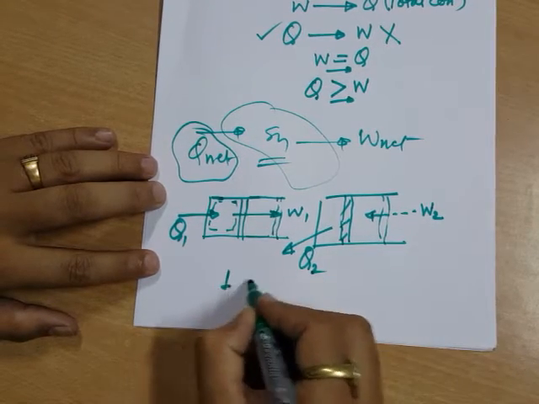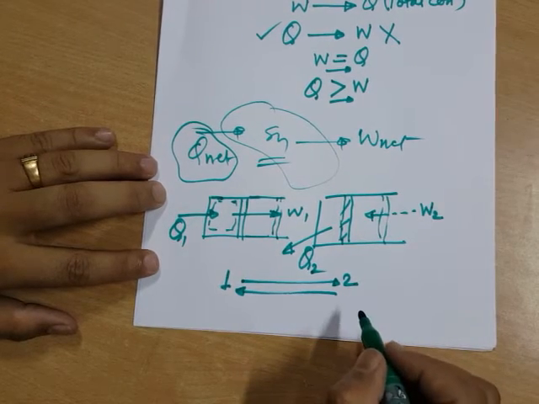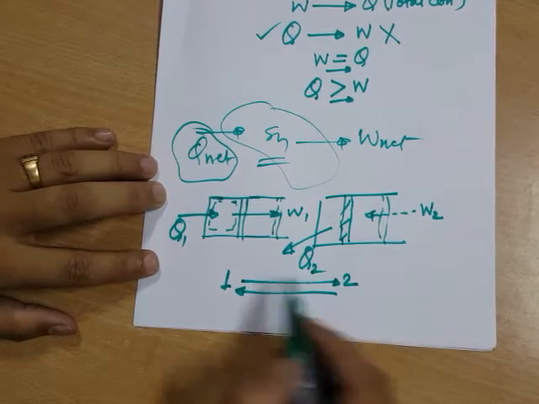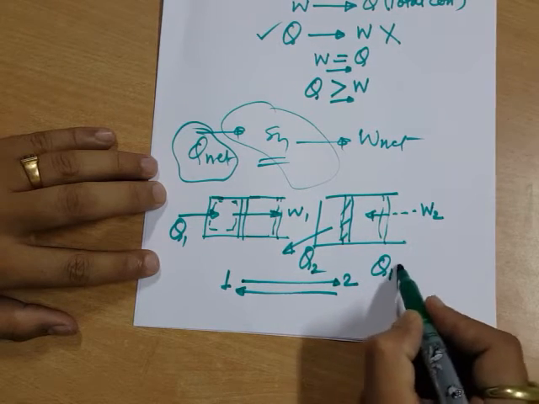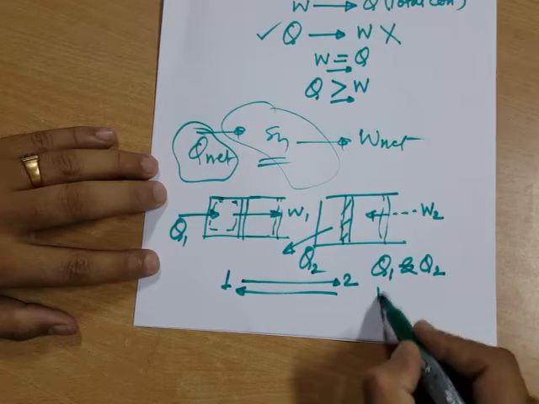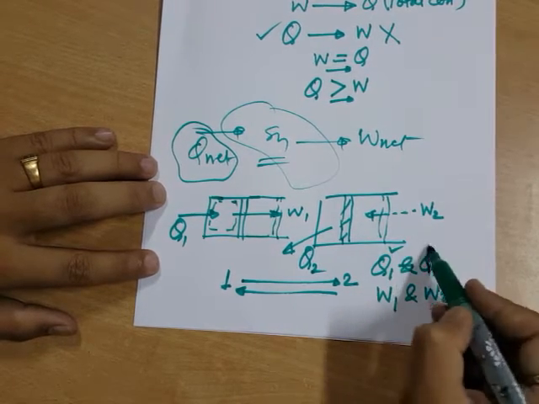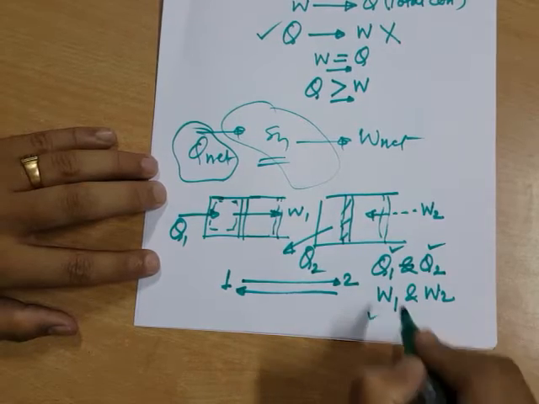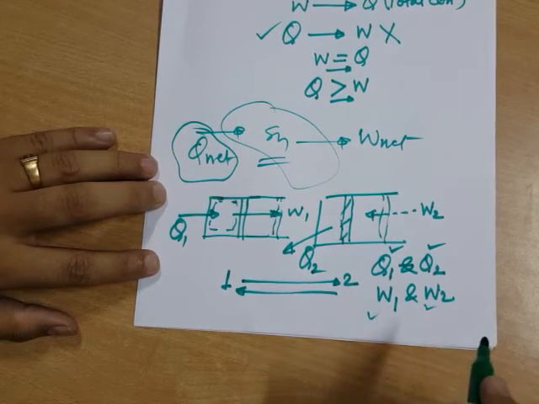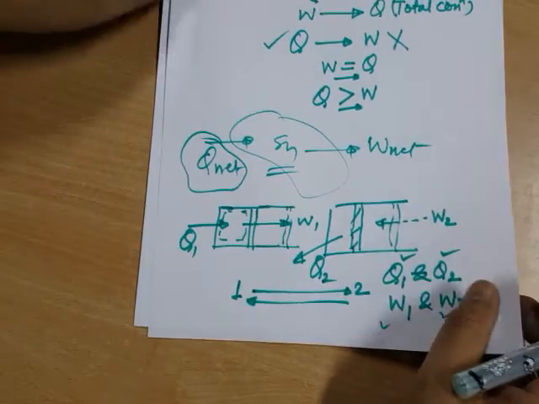So starting from 1, going to 2 and coming back to 1, in this we have two heat interactions, Q1 and Q2, and two work interactions, W1 and W2, where Q1 is given to the system, Q2 is taken from the system, W1 is done by the system, and W2 is done on the system. This is a simple case of a reciprocating engine. Now consider the second case.